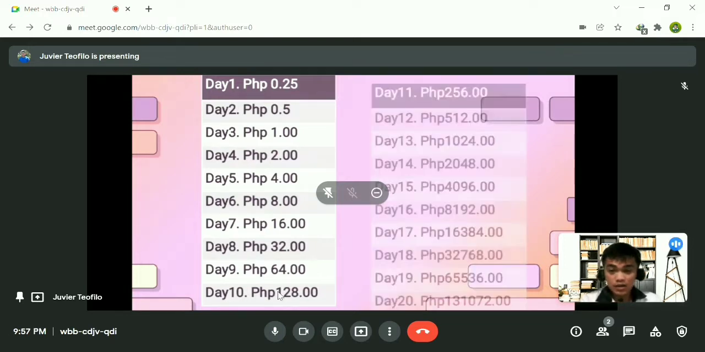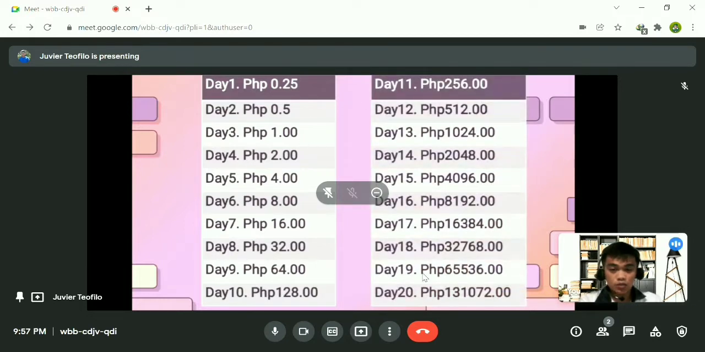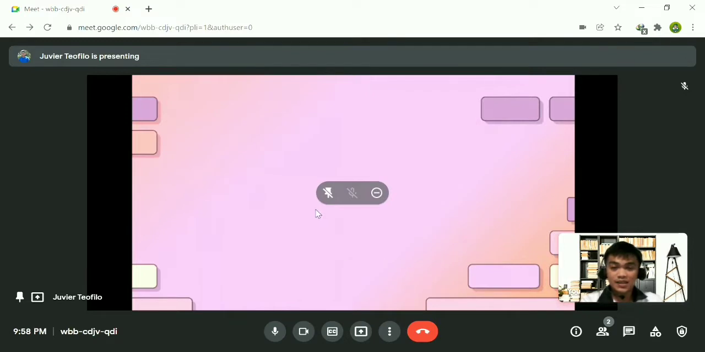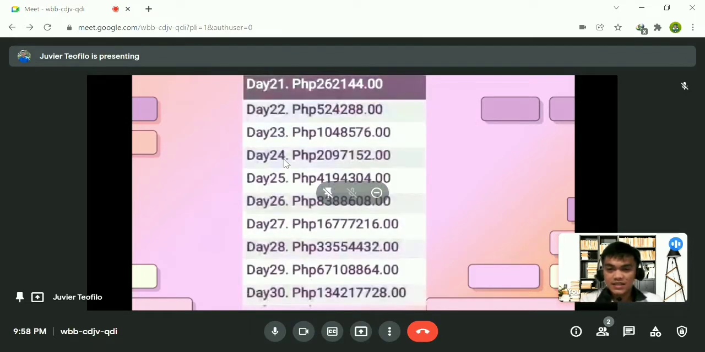Now, if you continue from day 11 to day 20, here's the magic. In day 20, we have 131,072 pesos in just the 20th day. So our 25 centavos in day 1 that doubled per day would become 131,072 pesos in the 20th day. And how about the 30th day? So there is the magic.